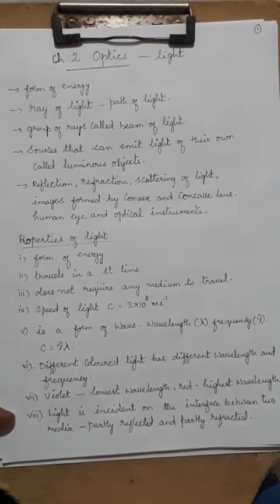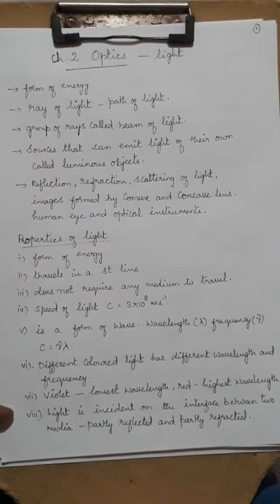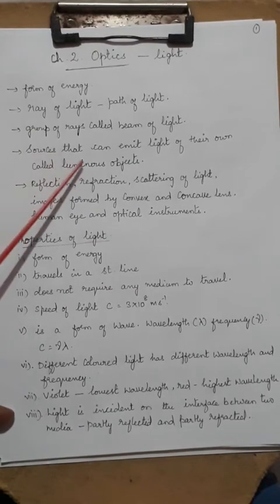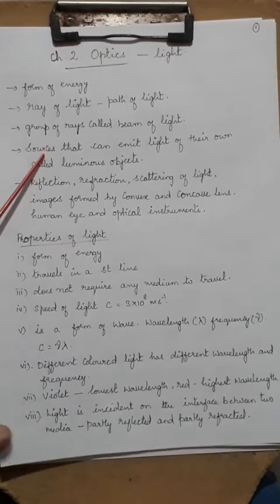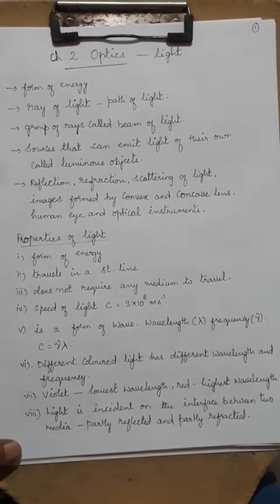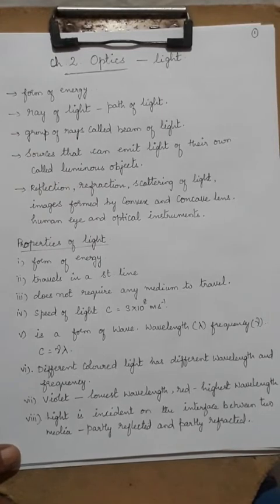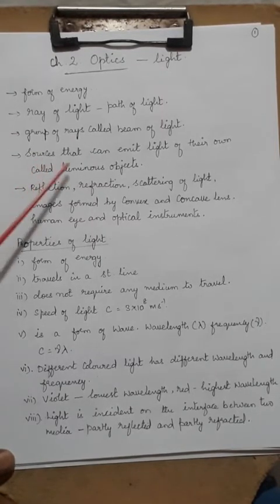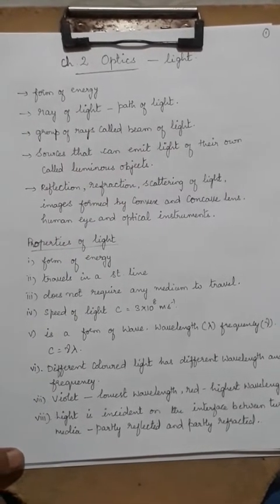But non-luminous is basically the moon. Moon is a natural source but a non-luminous object, because it does not produce any light of its own, it just reflects light from the sun. Like that, the lights at your home do not emit light of their own, they just convert energy into light energy.